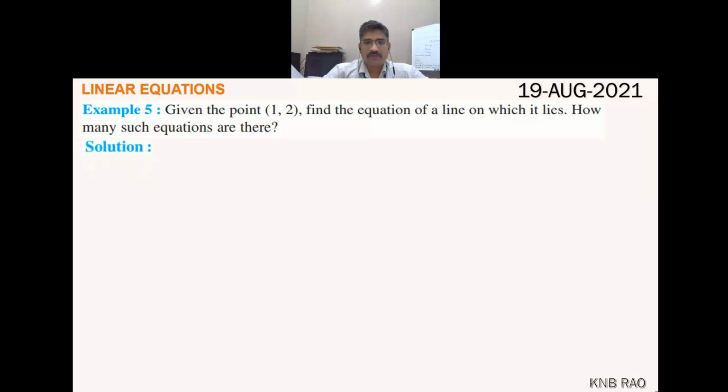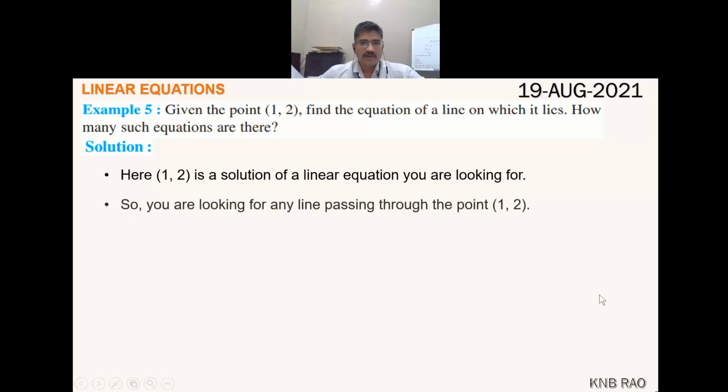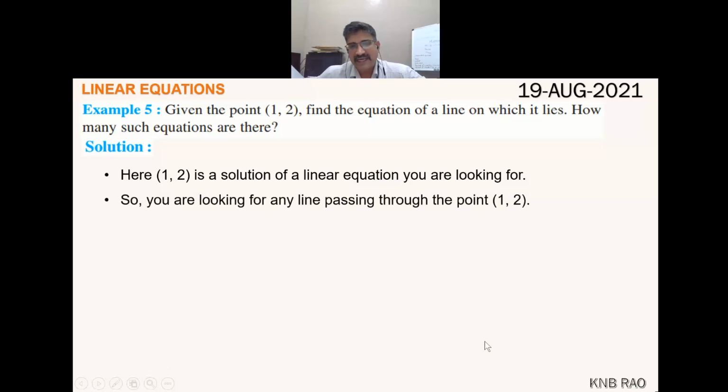Now, here (1, 2) is a solution of a linear equation, and for how many equations can this (1, 2) be a solution? That is the question. So you are looking for any line passing through the point (1, 2).